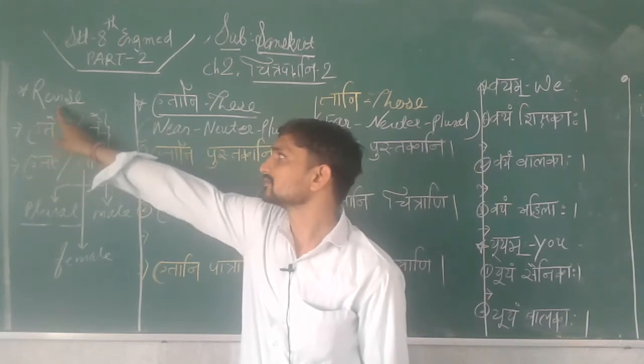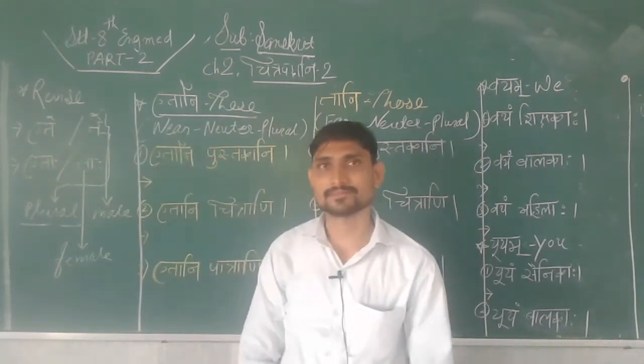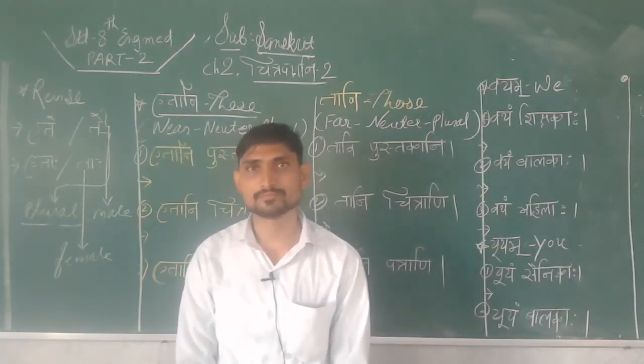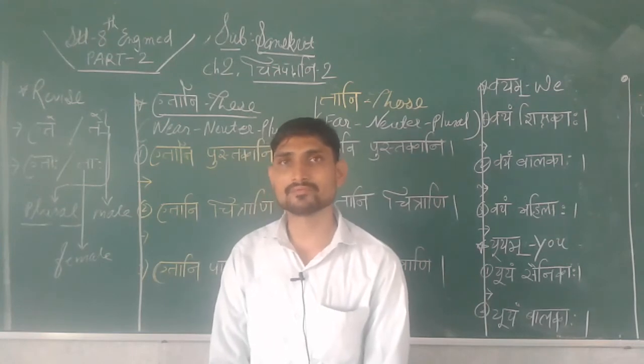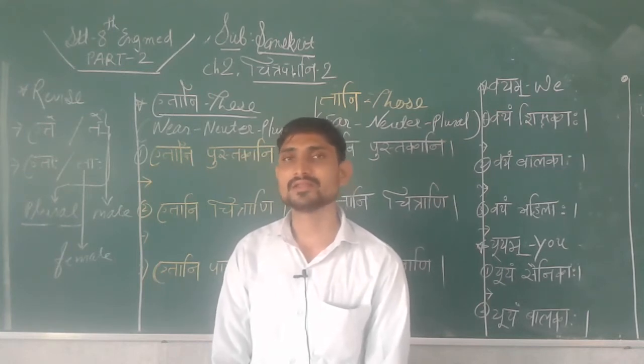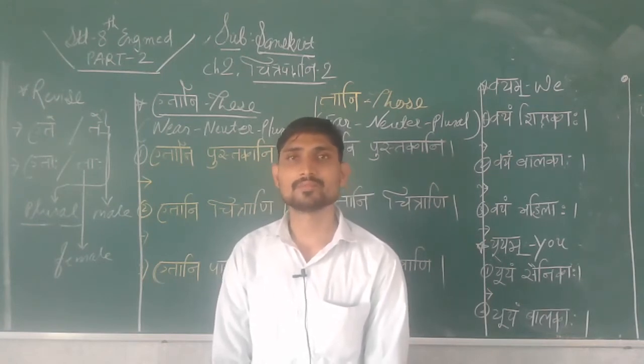In last session we learnt ete and te. Ete and te are used for male form in plural form, more than two. Ete is used for near and te is used for far when male form in plural.